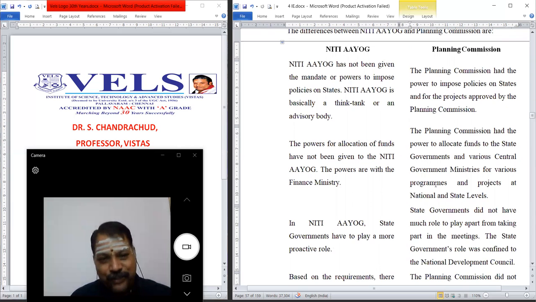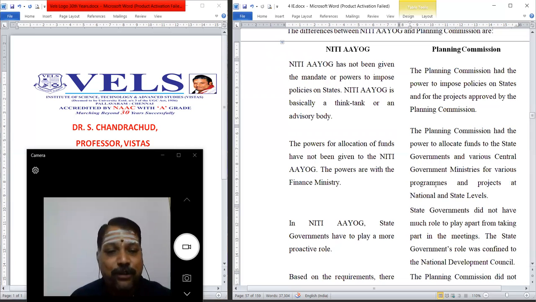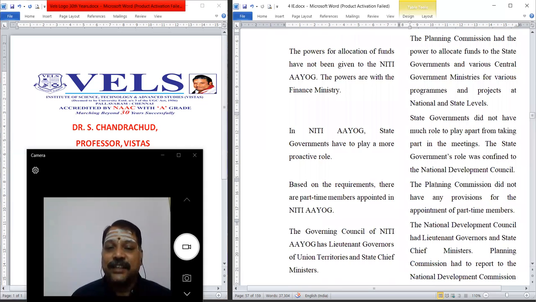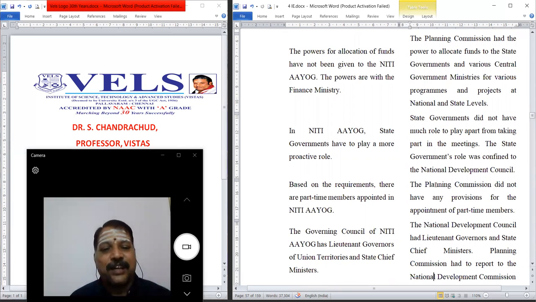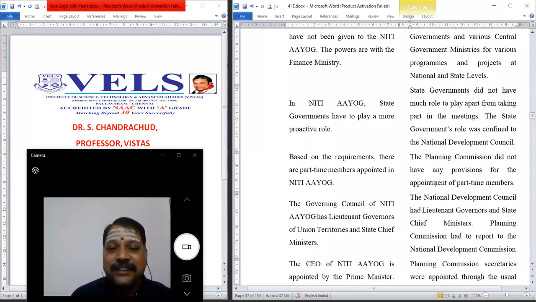The powers are with the Finance Ministry only. But previously, the Planning Commission had the power to allocate funds to the state governments and various central government ministries for various programs and projects at the national and state level. The third difference is that in NITI Aayog, the state government has to play a more proactive role. But in the case of the Planning Commission, the state government did not have much role to play apart from attending a meeting. The state government's role was confined to the National Development Council. That is why the Planning Commission failed in this way. It was replaced with NITI Aayog.